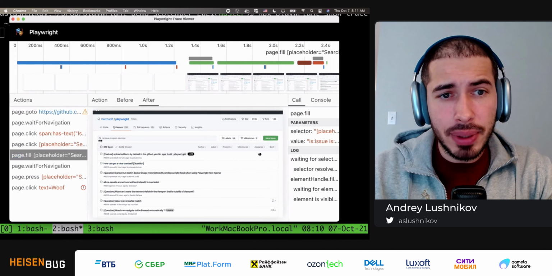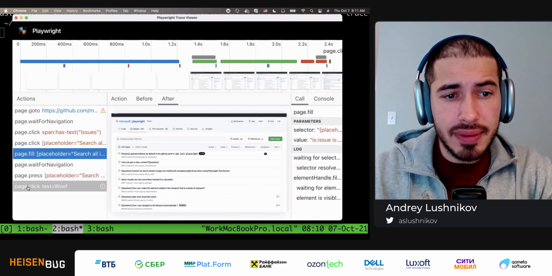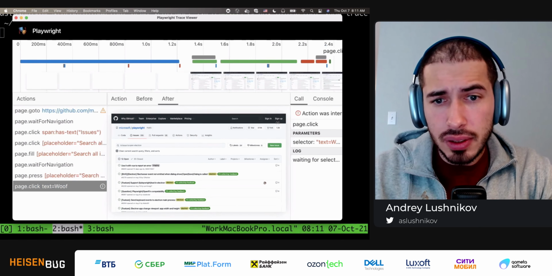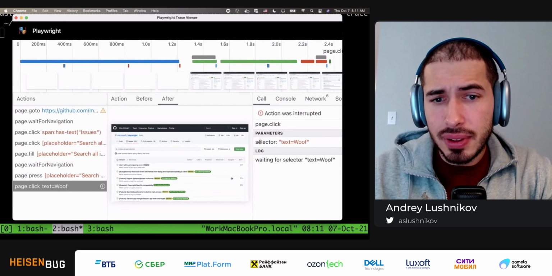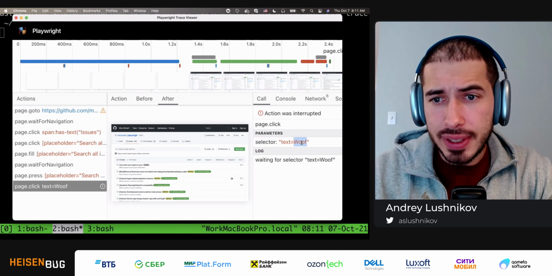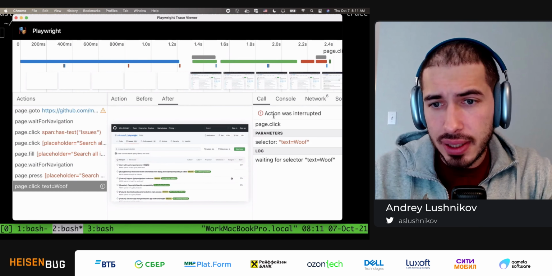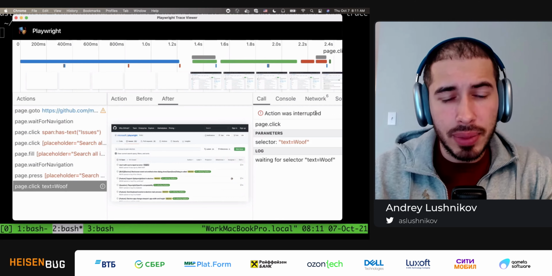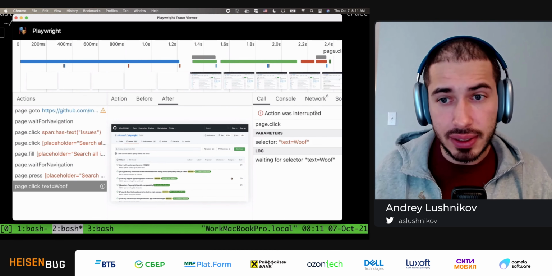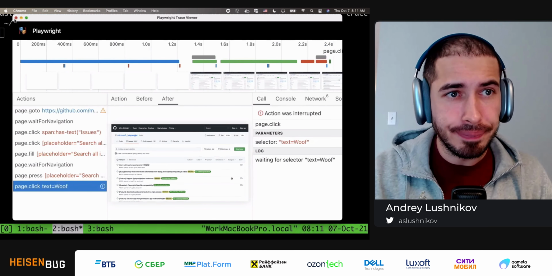Now, we came here because something didn't work on CI, and right here we have this page click text equals woof action. So this seems to be some error because someone was trying to click an element with a woof text. Clearly on GitHub page there is no such text. So no wonder this action was interrupted, because Playwright was trying to wait for this element to appear, but it never did so. And this was trace viewer.